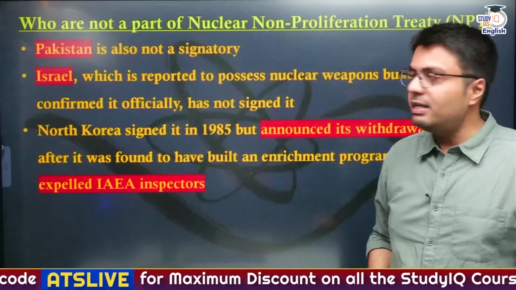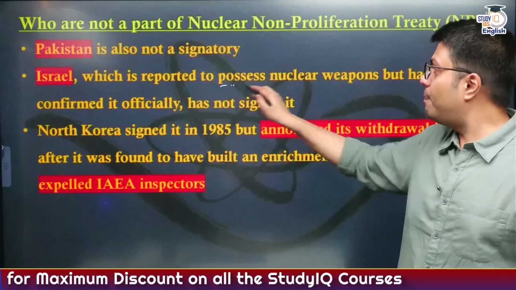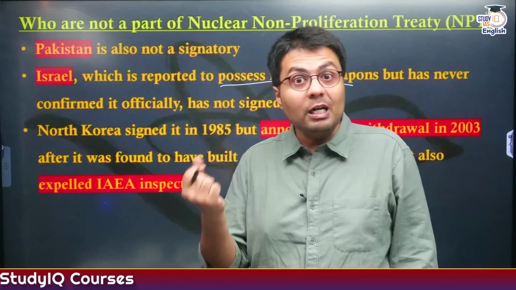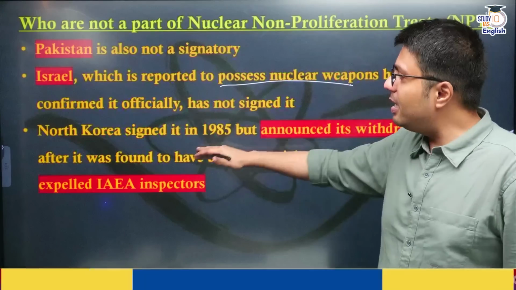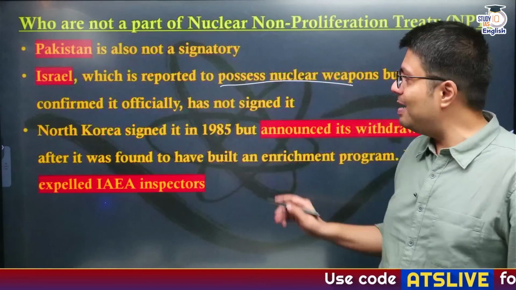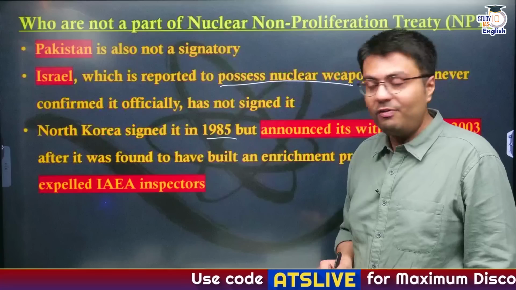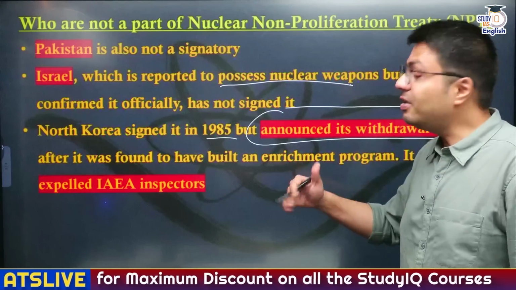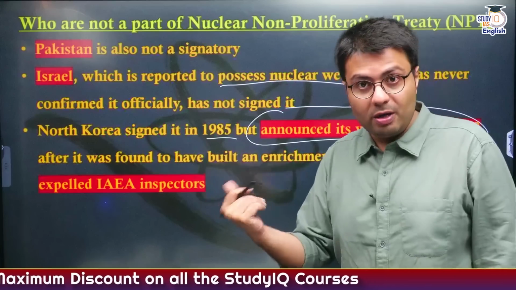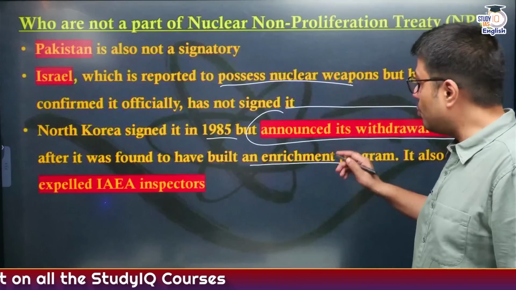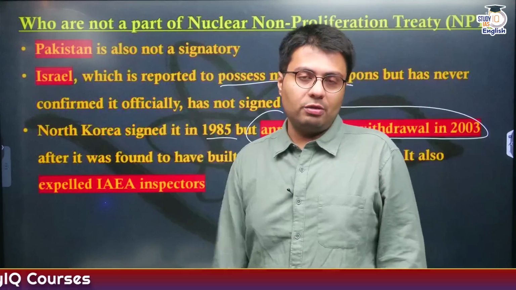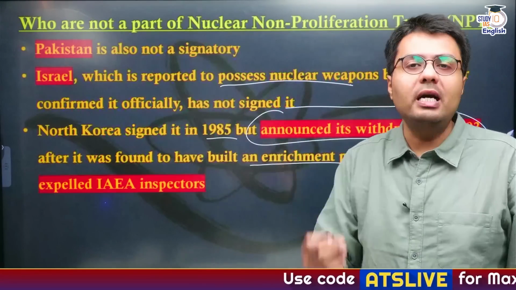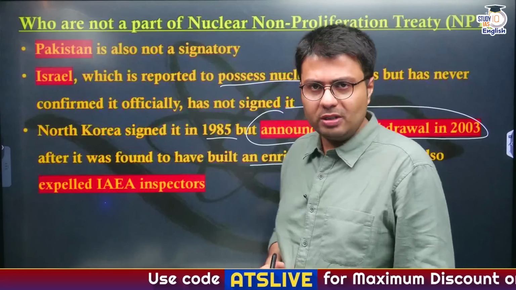Pakistan is also not a signatory, and neither is Israel. It is reported that Israel possesses nuclear weapons, but officially Israel has never declared that it possesses nuclear weapons. Similarly, North Korea was originally a part of the NPT. It signed the NPT back in 1985, but later on it announced a withdrawal in 2003 after it was found out that they were developing nuclear weapons. And North Korea also expelled IAEA inspectors from their nuclear facilities. In addition to that, even a small country in Africa, South Sudan, has also not signed the NPT.